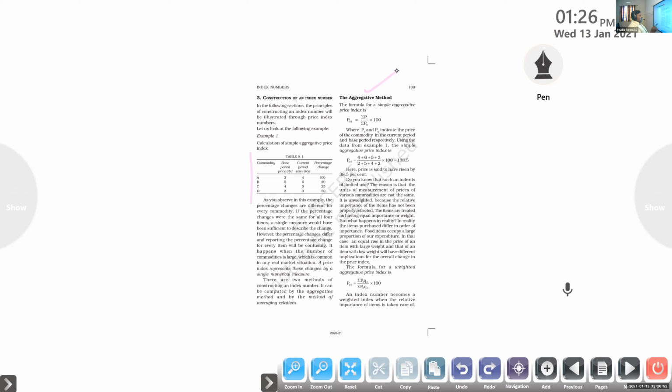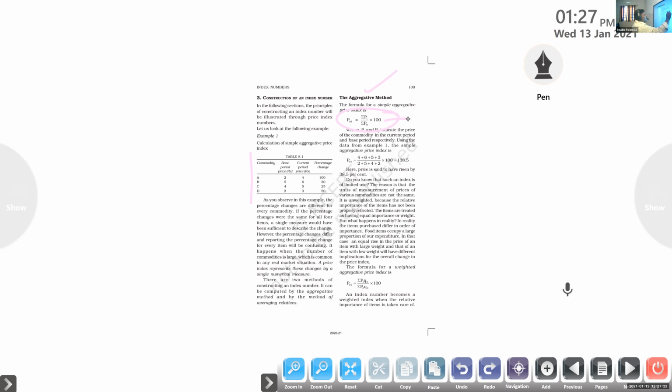The equation to find the price index in the aggregative method is P01 equals sigma P1 divided by sigma P0, into 100. This equation is very important. I already told you that the equations we use for index numbers are not universally accepted formulas, so sometimes there are chances of error and accurate calculation is necessary.